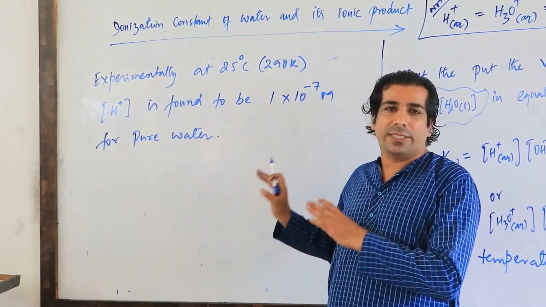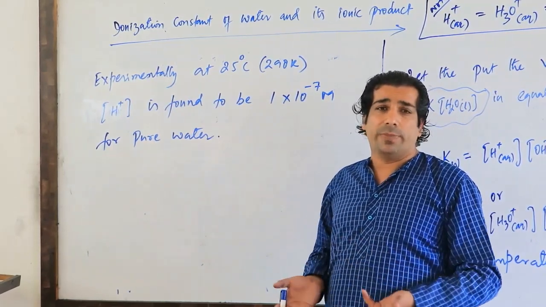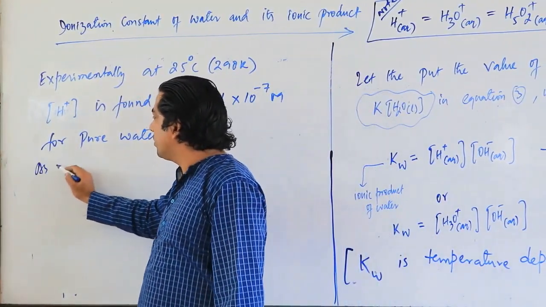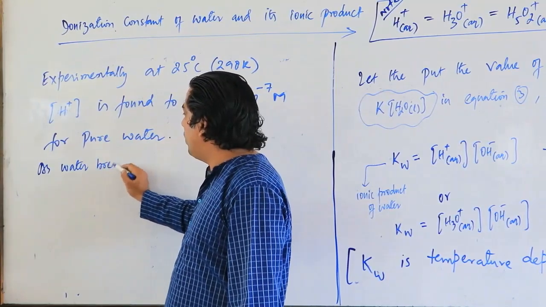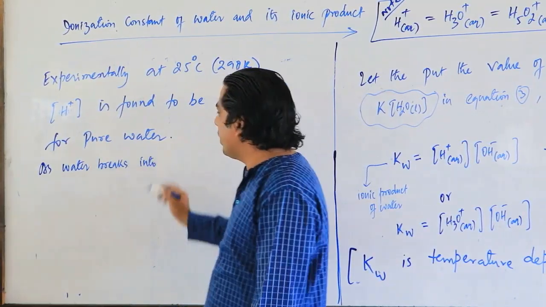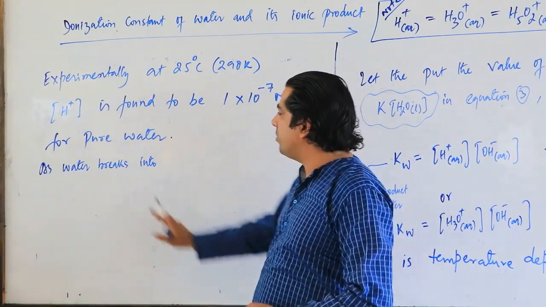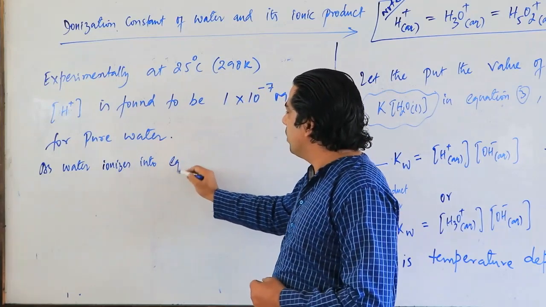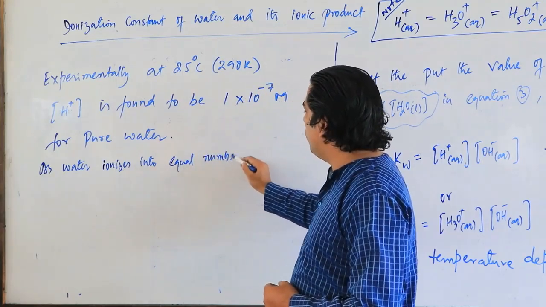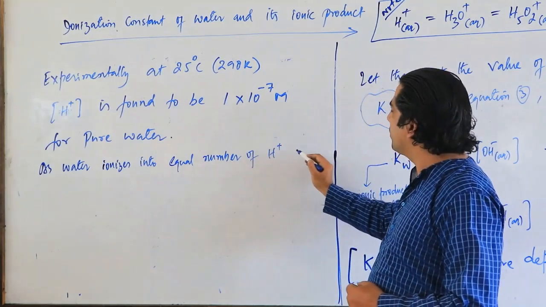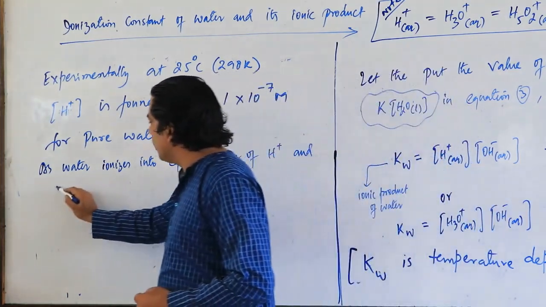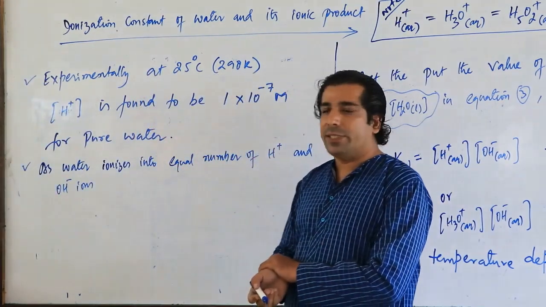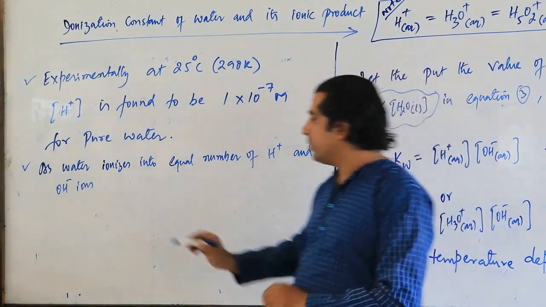So if the H plus ion is 10 raised power minus 7 M, then OH minus will also be 10 raised power minus 7 M. As water breaks into, or we can say ionizes, into equal numbers of H plus and OH minus ions,